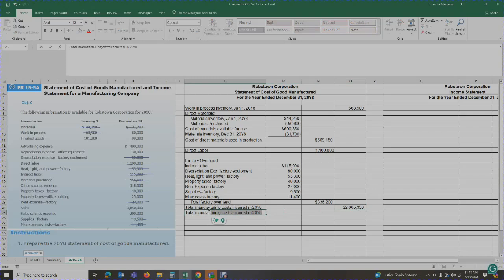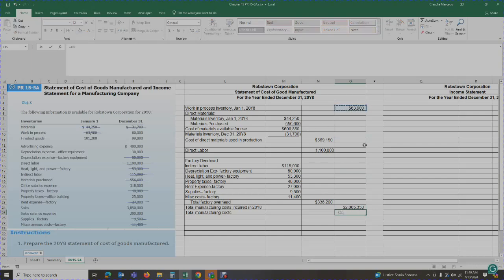Now, the first line is the total manufacturing cost incurred this year. Now I'm going to get the total manufacturing costs. That will include our beginning work in process plus the cost incurred during the year. So we're going to add those two together.